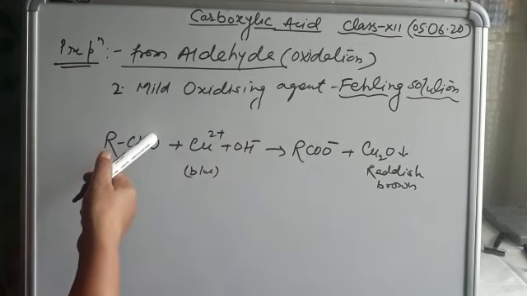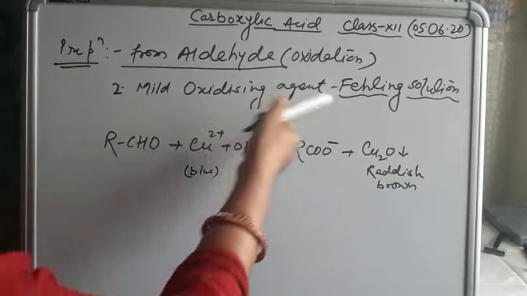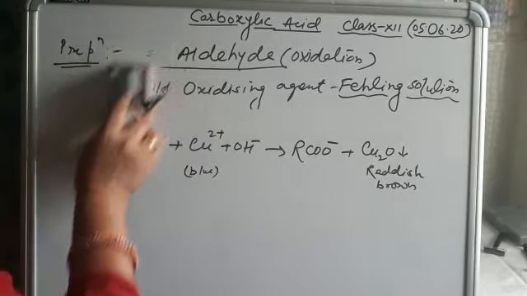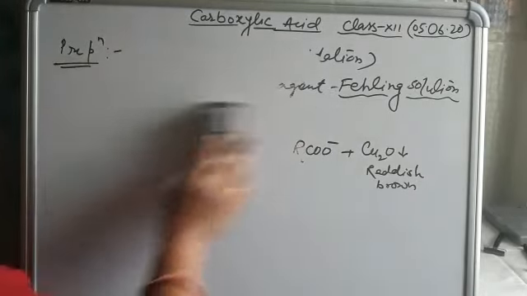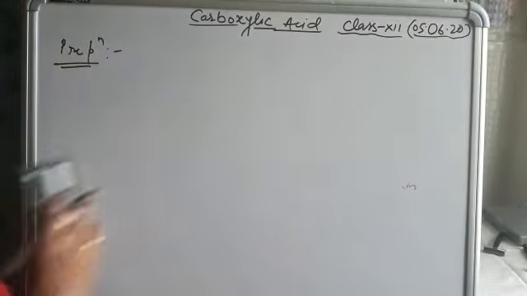Aldehyde is directly converted into acid even in the presence of a mild oxidizing agent like Fehling solution or Tollens reagent. Now next, from nitriles and amide. How can we prepare acid from nitriles and amide?